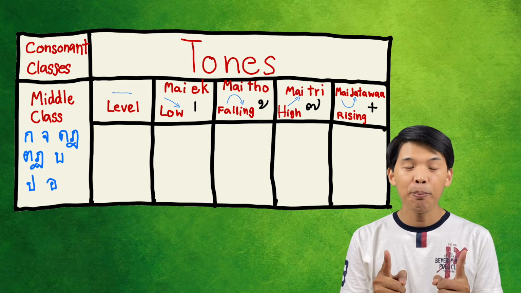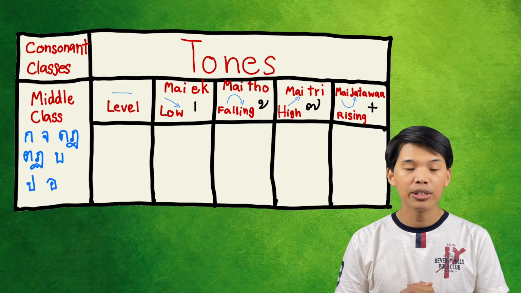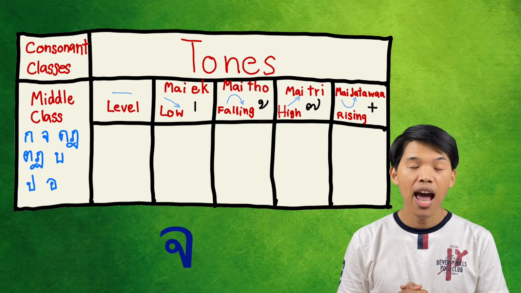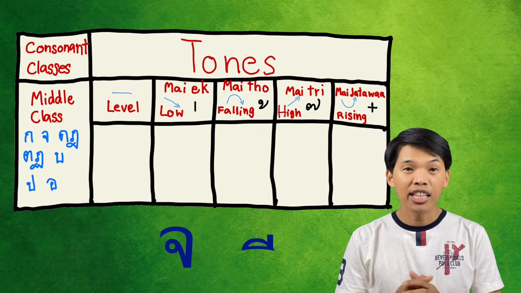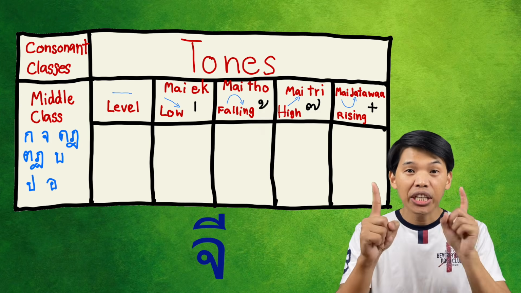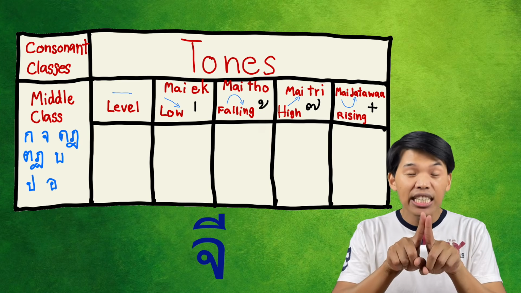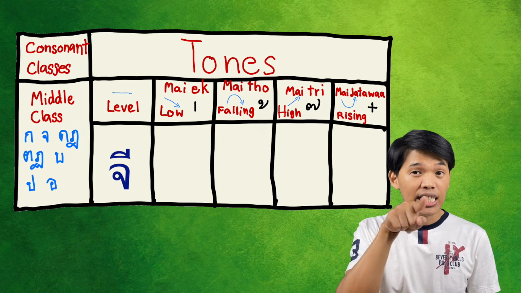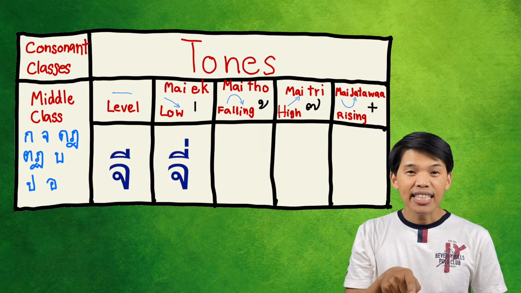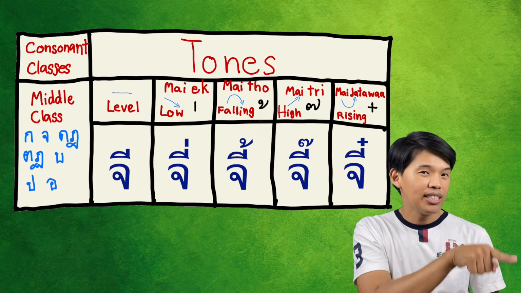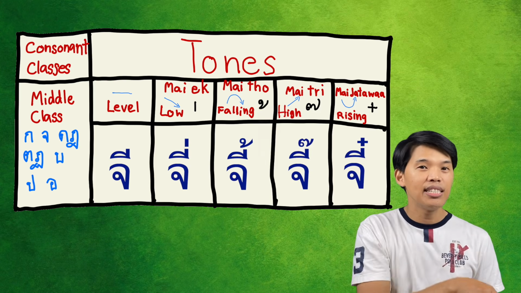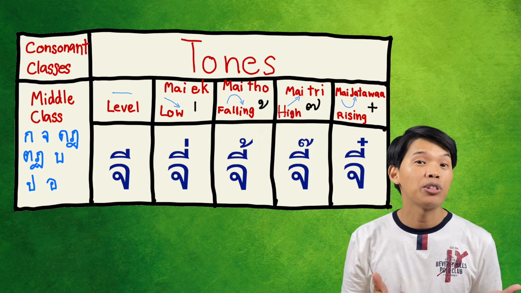For example, I will pick a letter from the middle class consonants, จอจาน, okay, จอจาน, and the long vowel sound สระอี. Then I'm going to blend them together: จอ อี becomes จี. We've got จี in the middle tone. Now I'm going to conjugate the word. You can do it slowly first and then go faster.